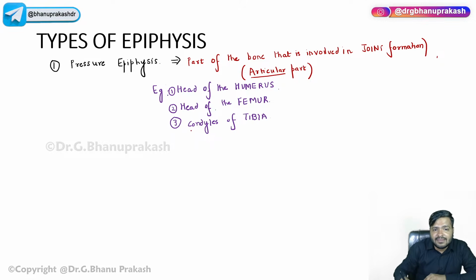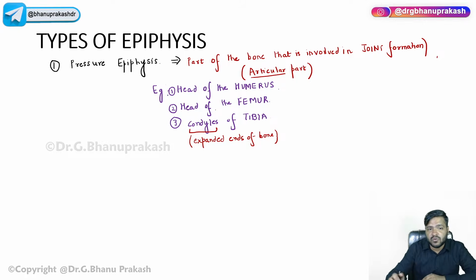When I say condyles, condyle simply means the expanded portion of the bone, the rounded expanded ends of the bones. It's just like this, the condyles.